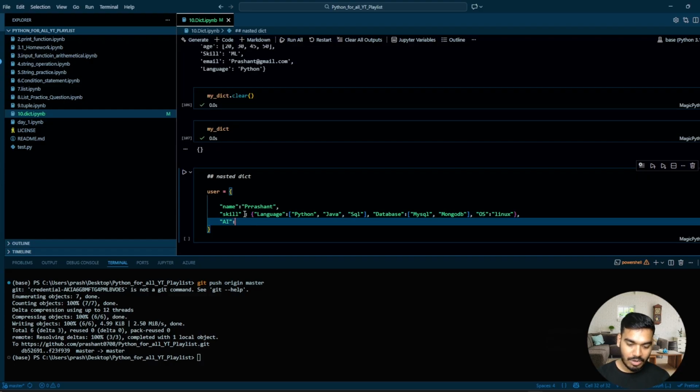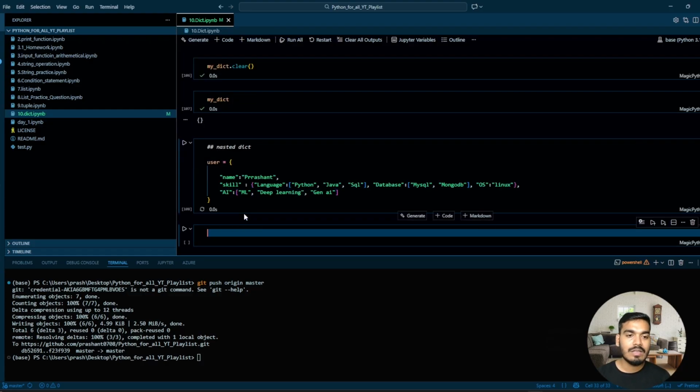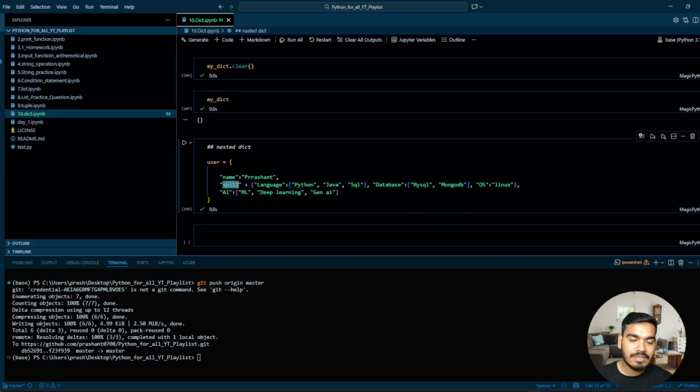Inside the AI, what are the things we have? Just write them in terms of a list: ML, deep learning, and Gen AI. So in this, skill is the key and the value is in the form of a dictionary. This is called a nested dictionary. Inside one dictionary, we have another dictionary.